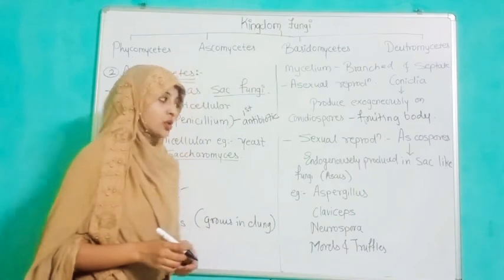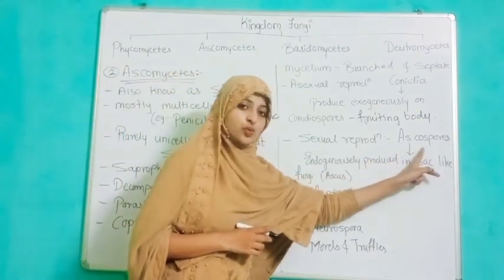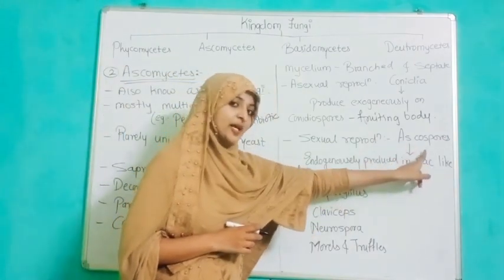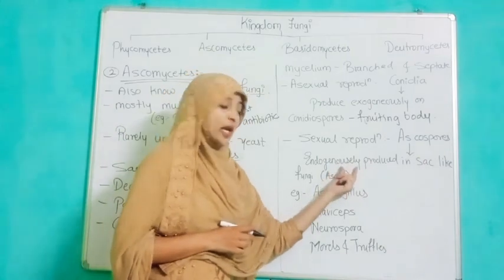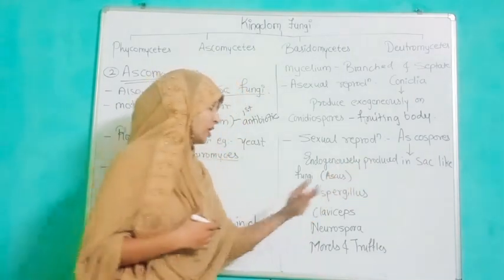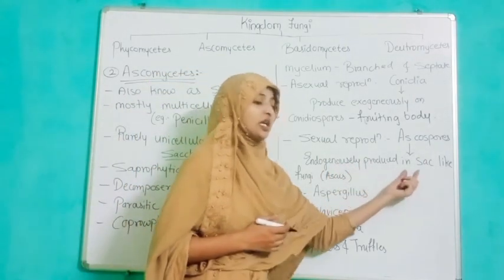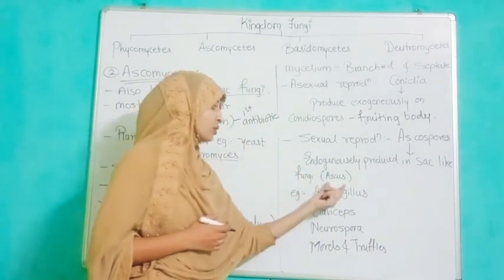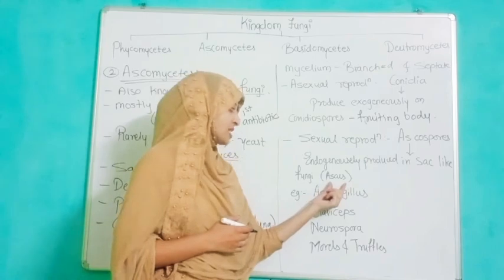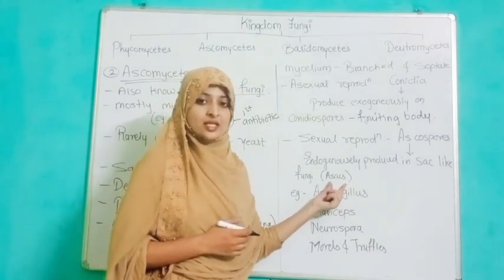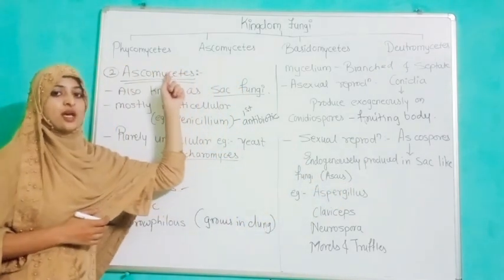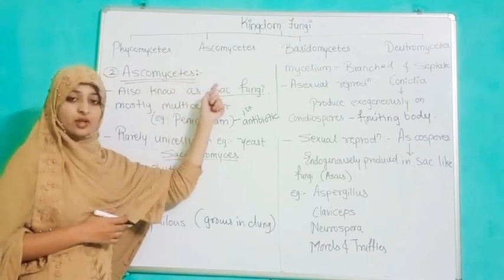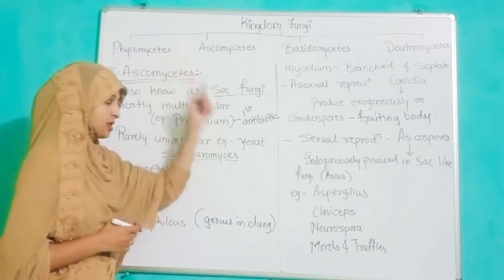Next, in sexual reproduction, they reproduce by ascospores, produced endogenously, meaning inside, in a sac-like structure known as an ascus. So it is also known as ascus or sac fungus or Ascomycetes.